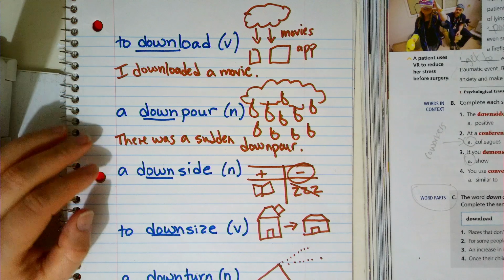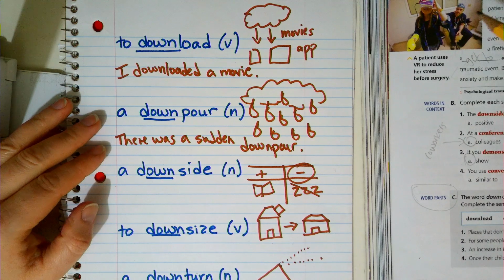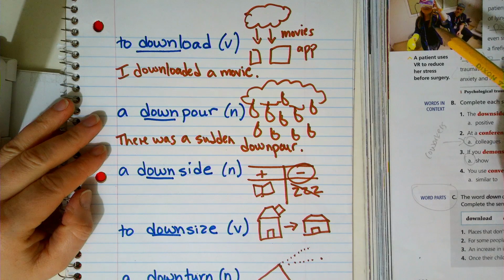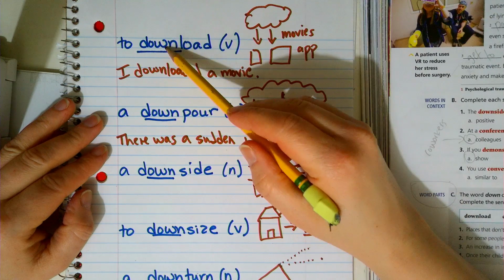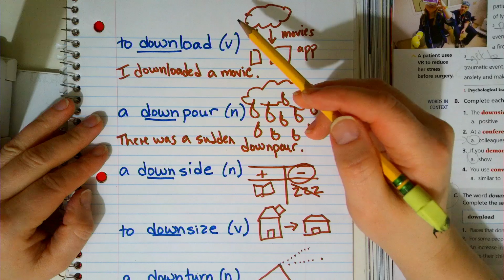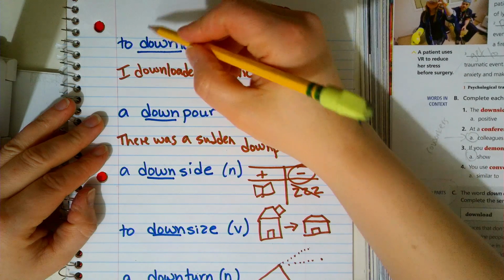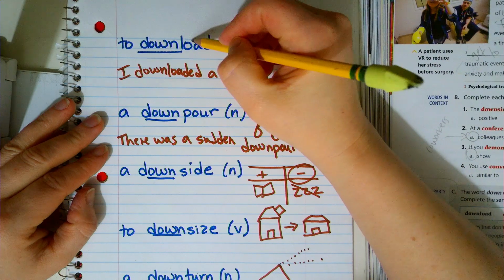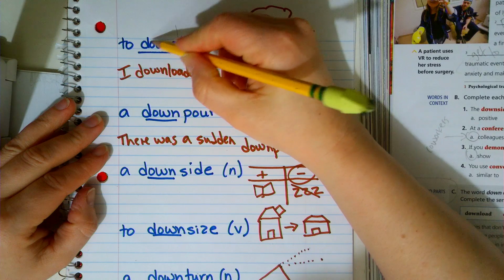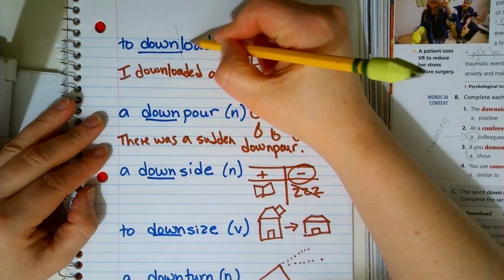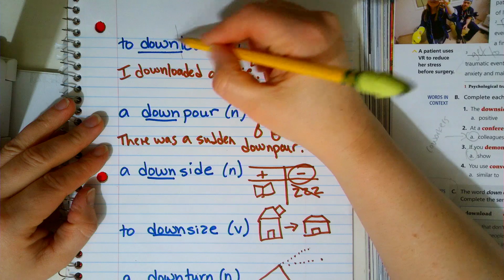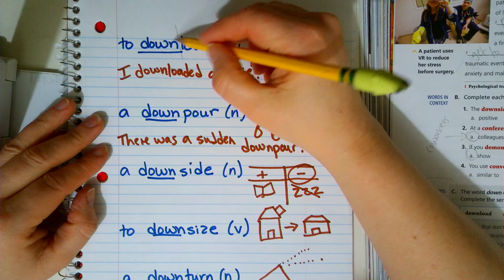Hi everyone. We're going to take a look at some compound words. Compound words are two words joined together to make a new word. So for example, we have download. The word down and the word load come together to make a new word, download.